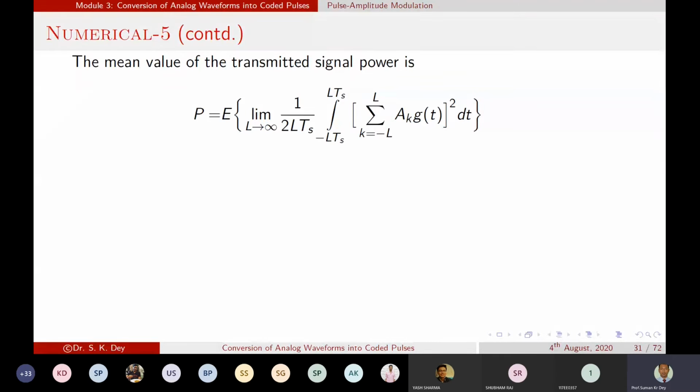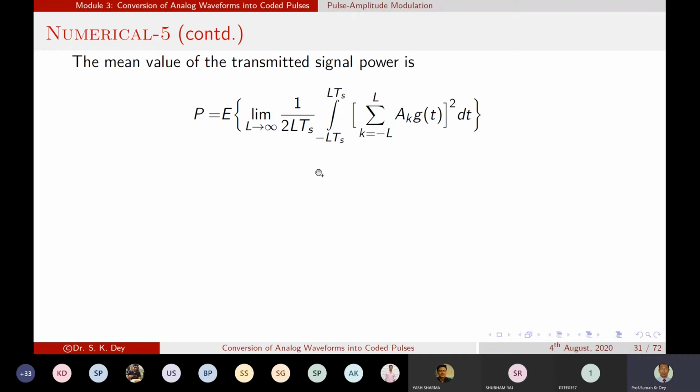So limit t tends to 0, the time period will be there, na? One time period, divided by the time period. So when we calculate the power, we take limit t tends to 0, 1 by 2t, integration of minus t to t, and that function value square, g of t or x of t square dt.